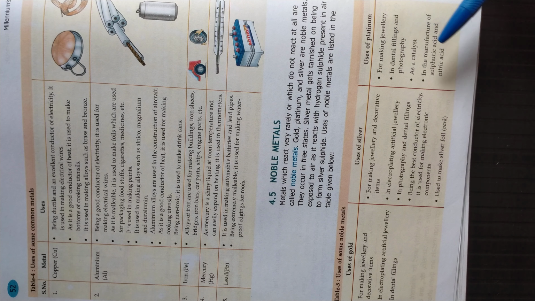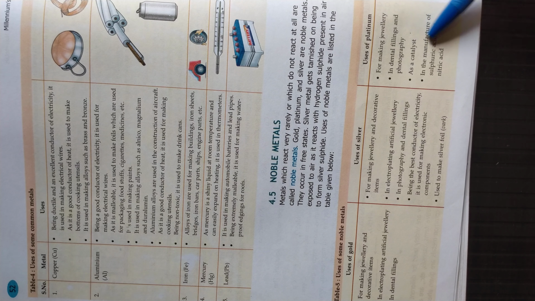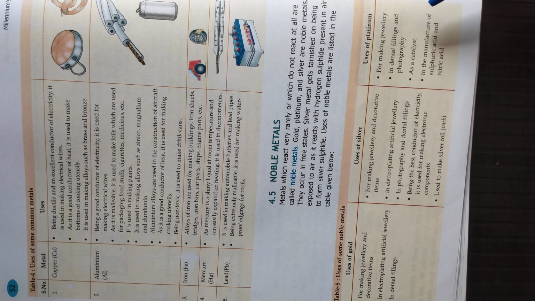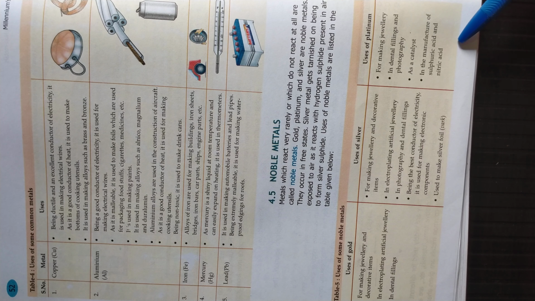Platinum is also used for making jewelry, for dental fillings and photography. It is used as a catalyst, meaning in so many reactions it is used. It is also used for the manufacture of different types of mineral acids like sulfuric acid and nitric acid.